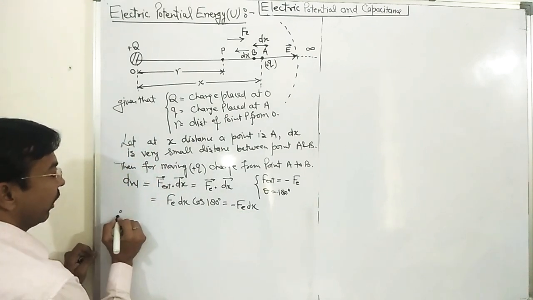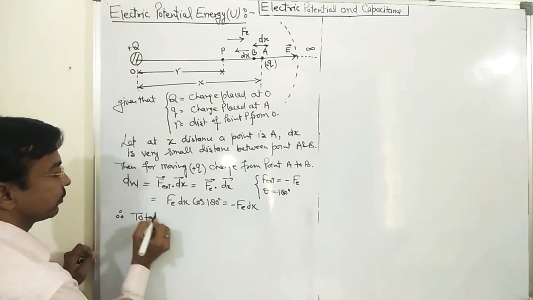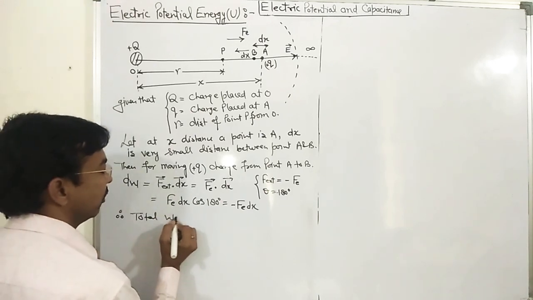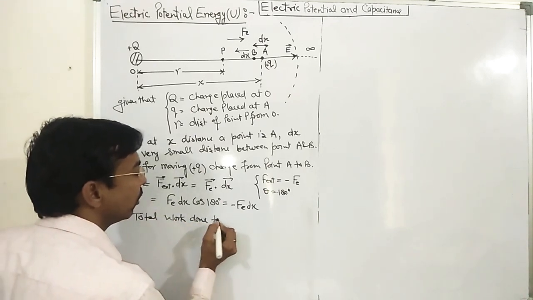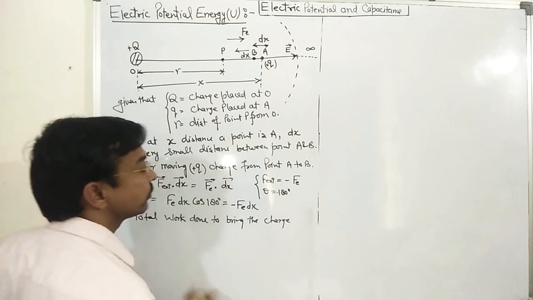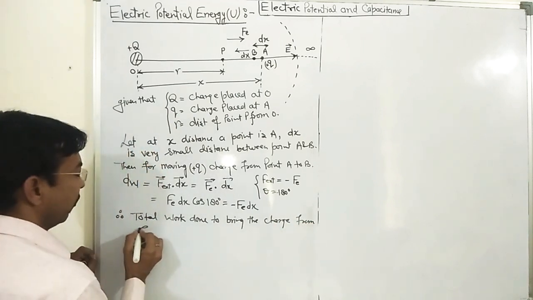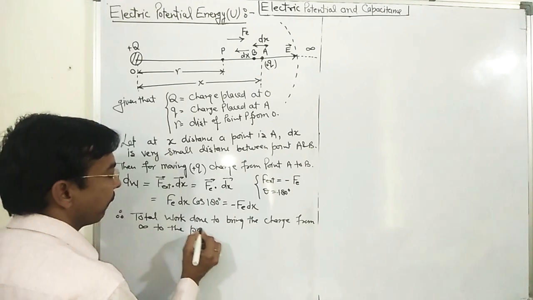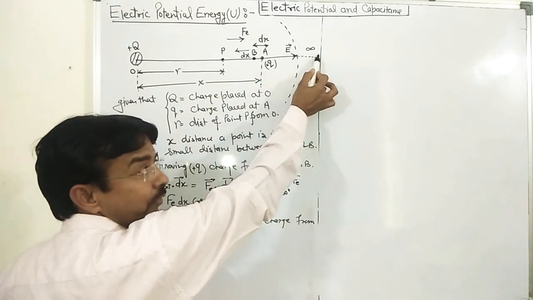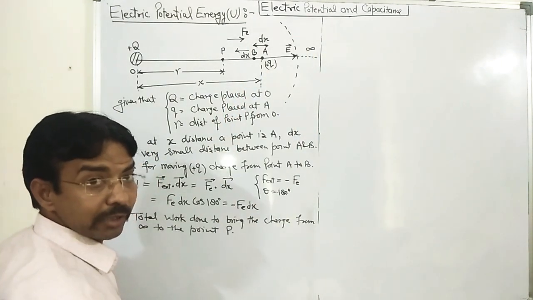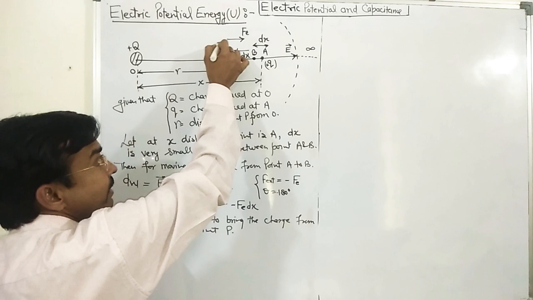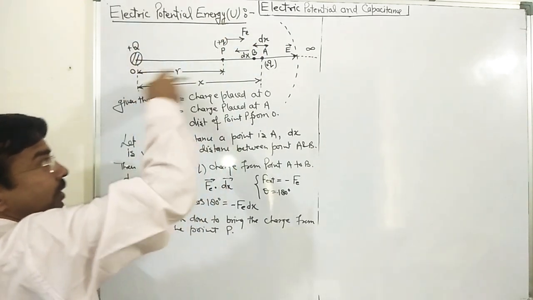Okay, so now we will find the total work done to bring the charge from infinity to the point P. Initially, that particular charge is placed at infinity, beyond the electric field region, and you want to bring it from infinity to that particular point P. When it is placed at the point P, what should be the potential energy of that system?